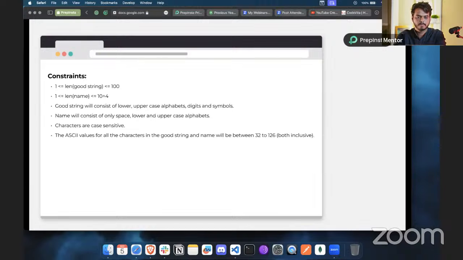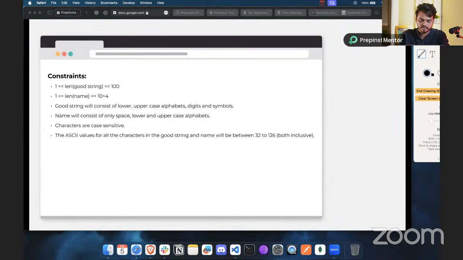Let's look at some of the constraints that we have, on whatever input we are going to get. The length of the good string is between 1 and 100. The length of the name is between 1 and 10 raised to the power 4. The good string will consist of lowercase and uppercase alphabets, digits, and symbols. The first input that we are going to give is the good string. After that, the name will only consist of spaces and lowercase and uppercase alphabets. There are no special characters or numbers in the name.